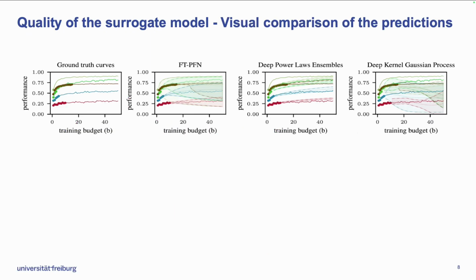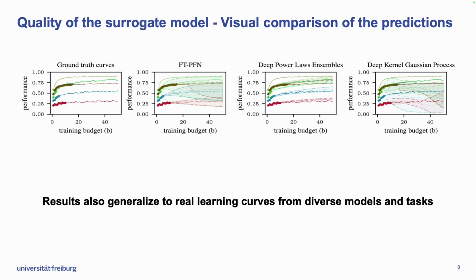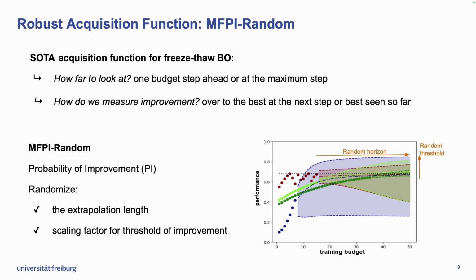Here is a visual comparison of the predictions. You can see that our surrogate model FT-PFN, in the second column, provides a better extrapolation of the curve and also a better uncertainty estimate compared to the two baselines. Importantly, the results hold for real learning curves from diverse models and tasks.